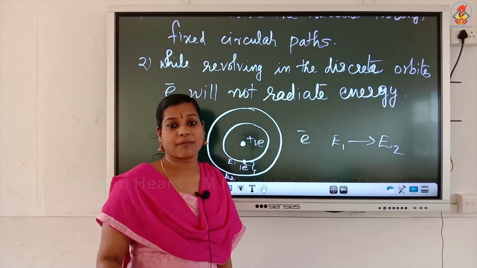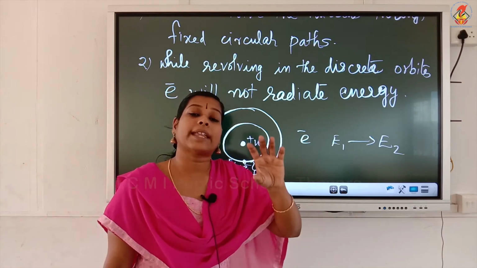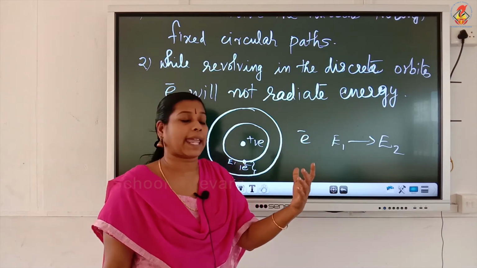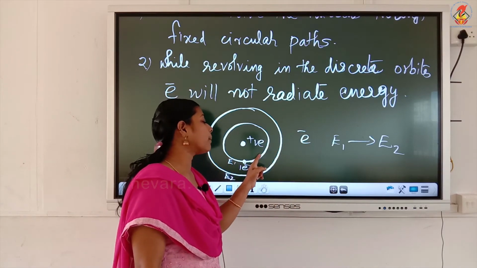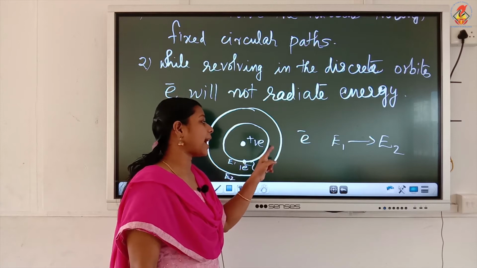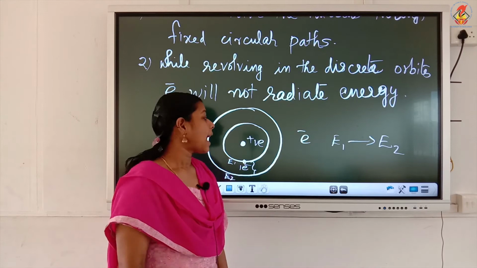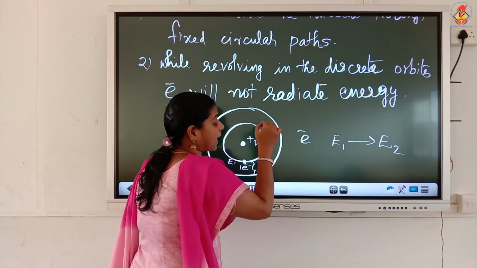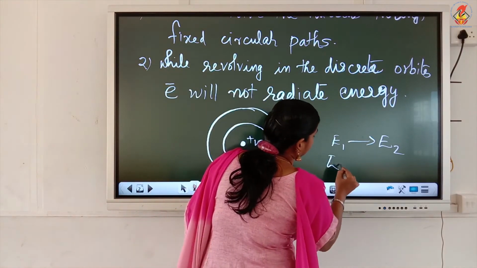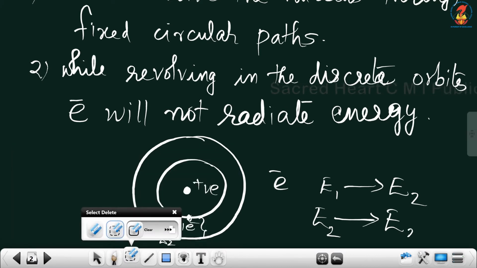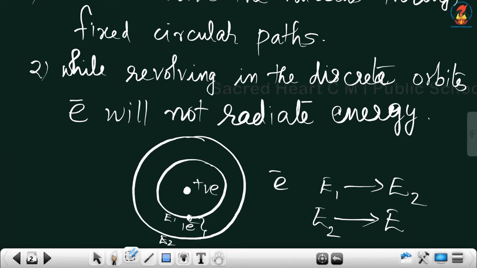If an electron jumps from the inner orbit to a higher energy level, absorption of energy will be there. And suppose the electron is in the higher energy level, E2, and it jumps from E2 to E1. At that time it will radiate energy.